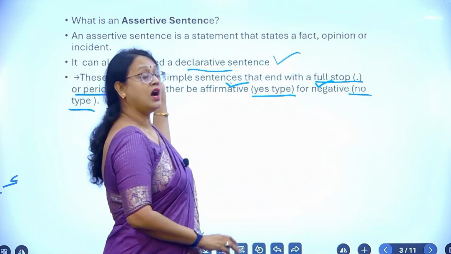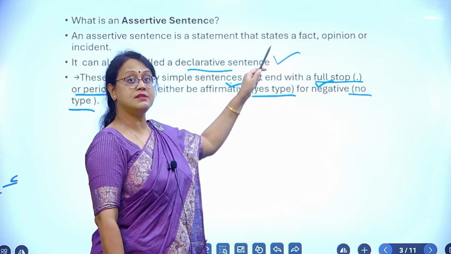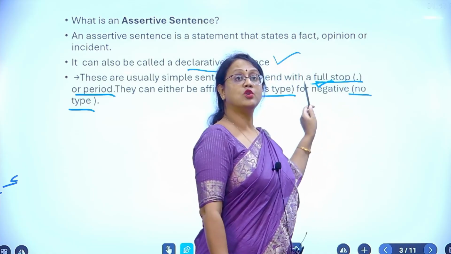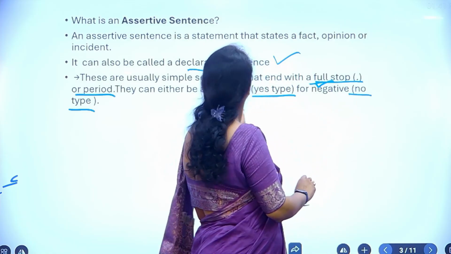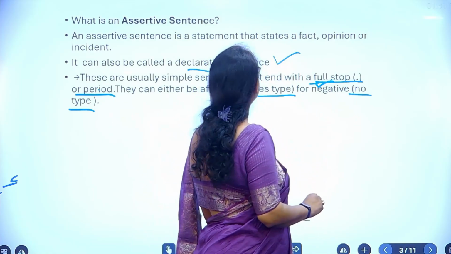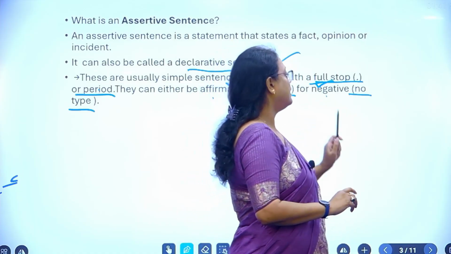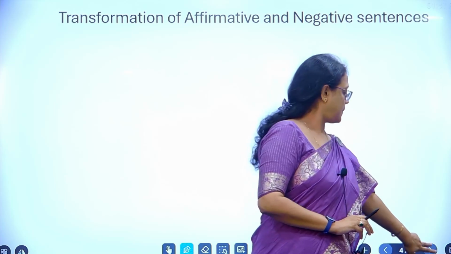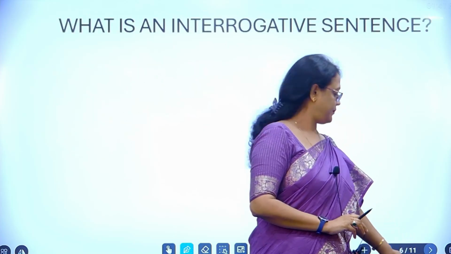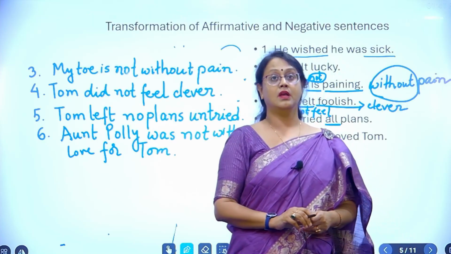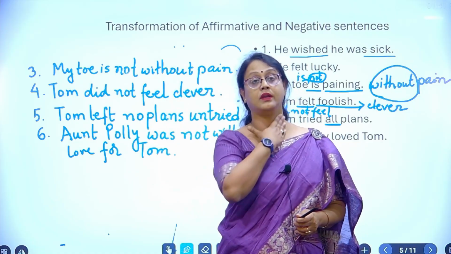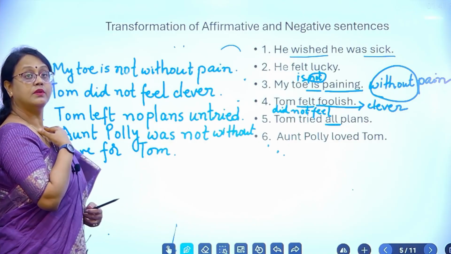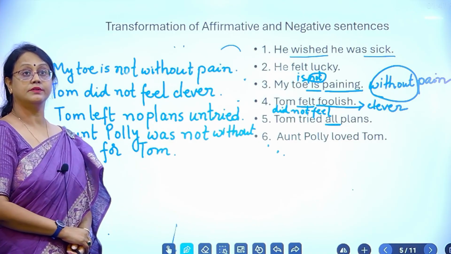So, we talked about assertive sentences. They are also called declarative sentences. They end with a full stop. This full stop is also called a period. They can either be affirmative or negative. Let's go through all these exercises very quickly, how we transform the affirmative and negative sentences.